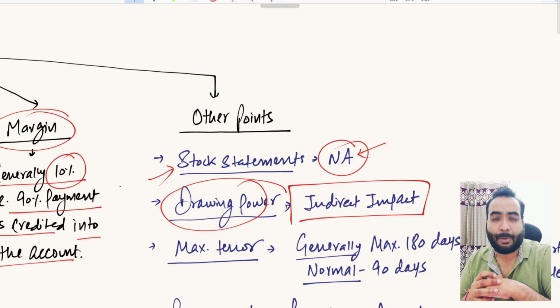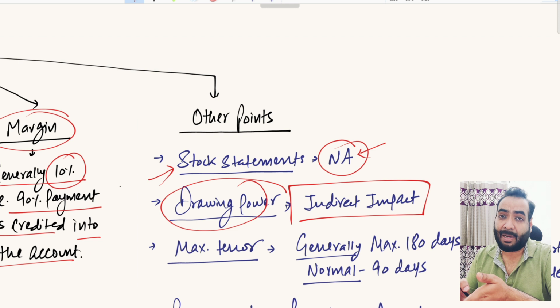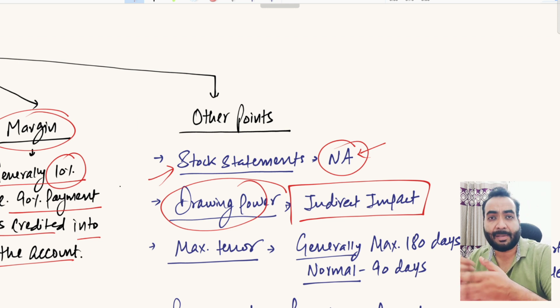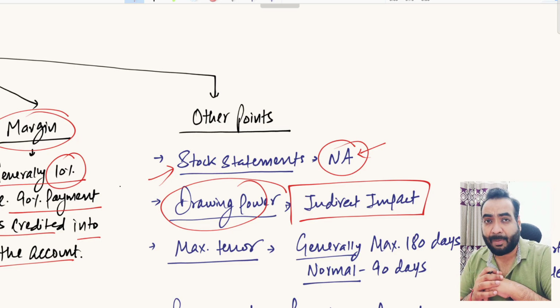Except one or two banks, right? So none of these requirements are applicable. But if you have taken CC along with post-shipment finance facility, the CC can be from your existing banker and CC can be from other bankers as well, right? Then the post-shipment finance facility will impact your drawing power in an indirect way, right? Why would it impact your drawing power?